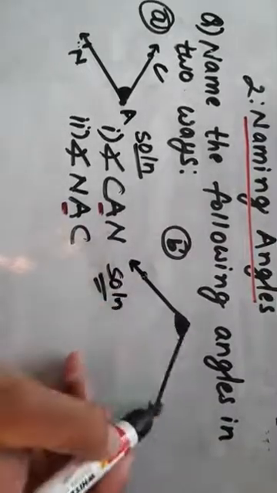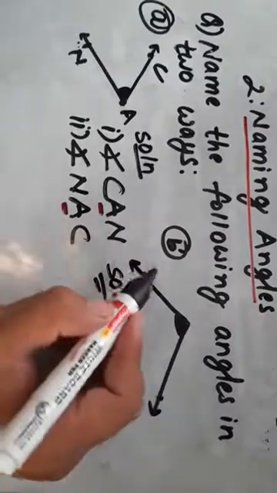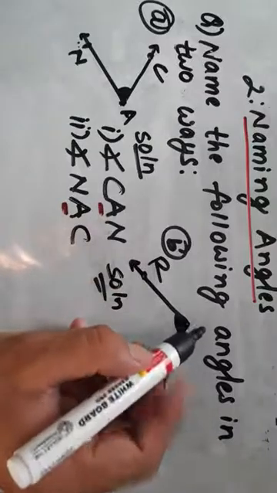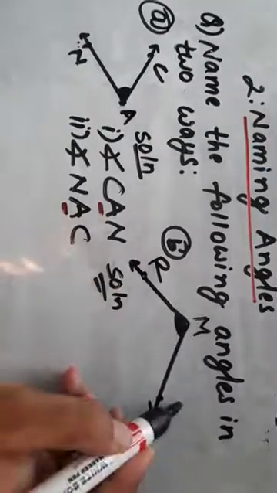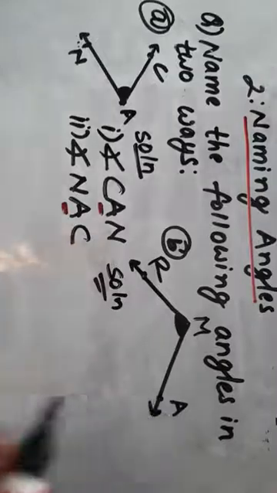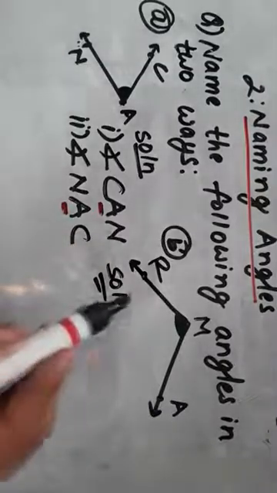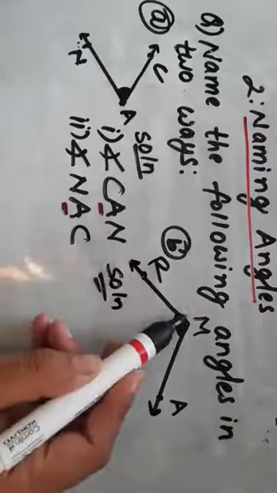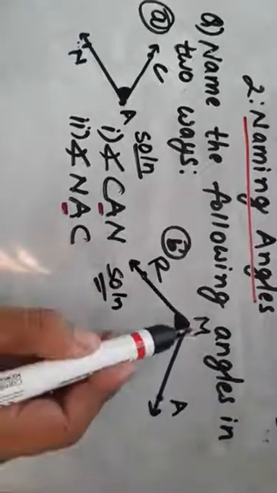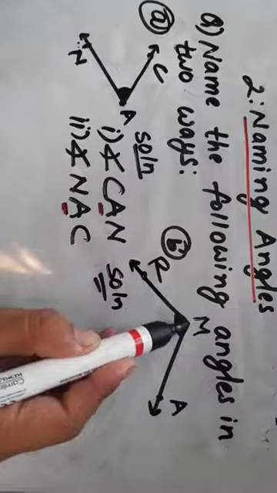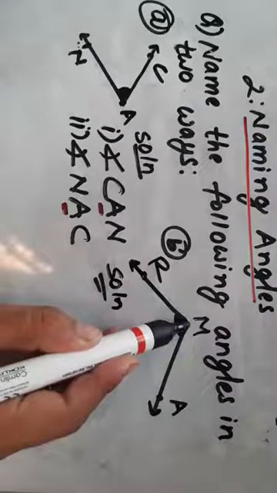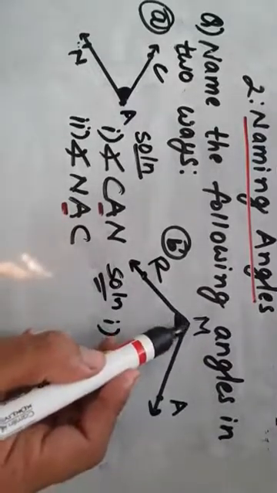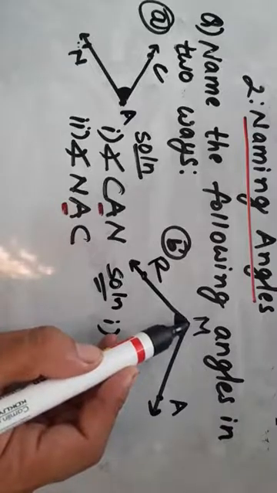Let's name it R, M, A. So students, you can see there are two arms. One is RM and another arm is AM. They have met at point M, so therefore M is your vertex. So the vertex must always lie in the middle while naming the angle.